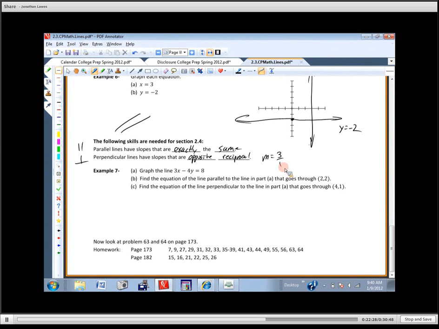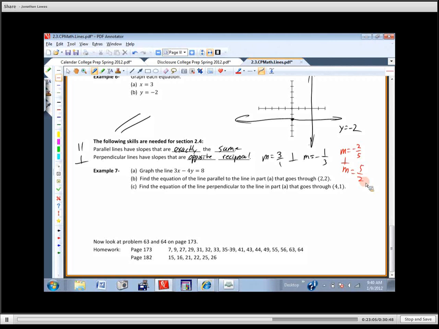We have to do the opposite sign. So it's positive. We're going to make it negative. And we have to flip it over. So it would be negative 1/3. All right? What would be perpendicular to a slope of negative 2/5? What's perpendicular to a slope of negative 2/5? Shane? Positive 5/2, and I like the way you even included the word positive. Just didn't say positive, or just didn't say 5/2. Everybody good there?